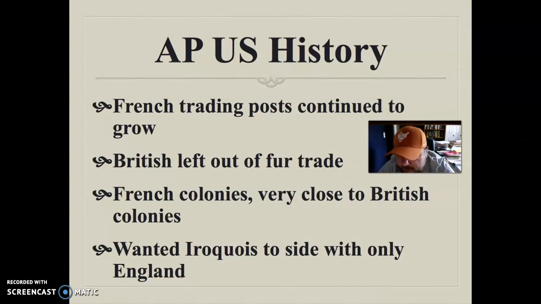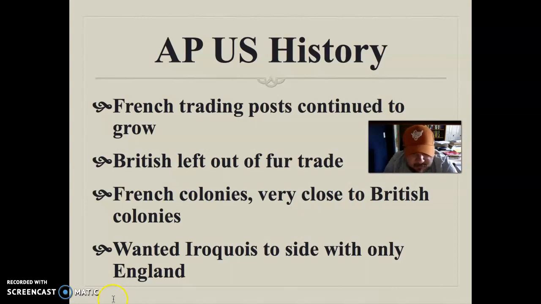One of the reasons for the conference in Albany is to get the Iroquois to side with England and only England. And from the Iroquois' position, they're a little concerned about Great Britain for that reason, that there's going to be no French trade. It's only going to be a monopoly with Great Britain, and this worries them a little bit that they're going to be beholden to only one group of people. They also don't necessarily want to run the French out of North America because they feel like the French have protected them for a couple of reasons.